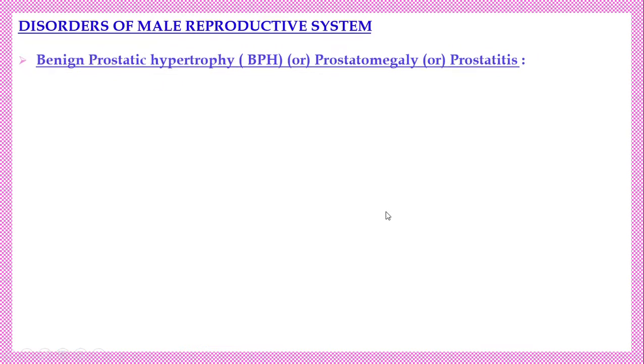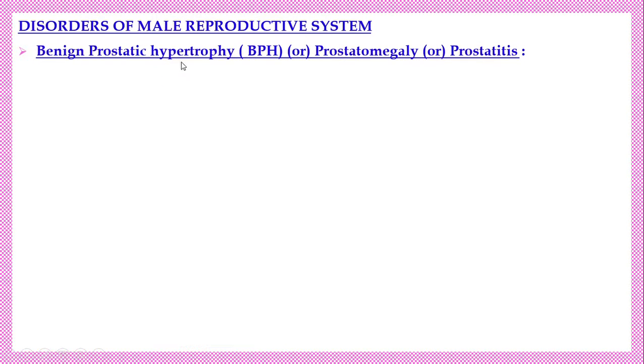First one, benign prostatic hypertrophy, shortly called BPH. That means the overgrowth of the prostate gland, so it becomes enlarged.